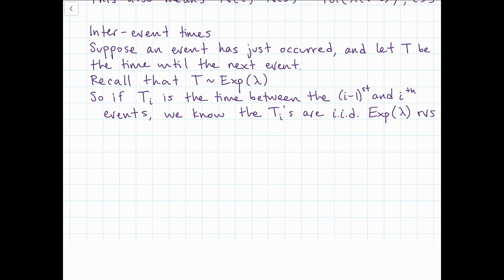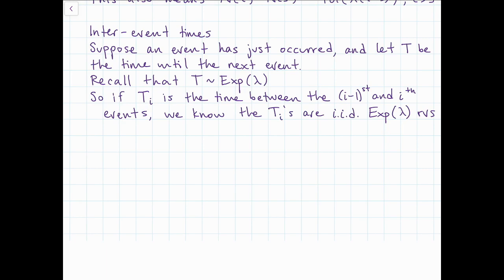They're identically distributed exponential random variables because this process has a constant rate, and they're independent because of the independence of the increments. Independence of the process, sometimes known as the memorylessness of the process, means the Poisson process has no memory of what happened in the past. So how long you waited for the last event isn't going to influence how long you wait for the next event. This is different from the memoryless property of the exponential itself. This is saying that the whole process has no memory.